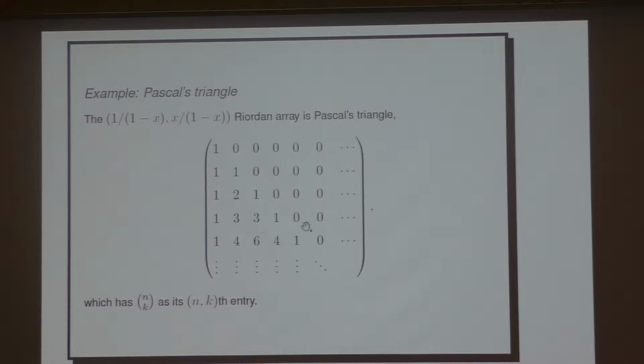So a very familiar example is Pascal's triangle. It turns out if I put p equals 1 over 1 minus x and q equals x over 1 minus x, I get Pascal's triangle if I follow that rule. And we'll just see how that works. So recall that in Pascal's triangle, the binomial coefficient n choose k is the nkth entry. So for example, this is row 0, row 1, row 2. This is the n's, this is the k. So row 2, choose 1, for example, is 2.